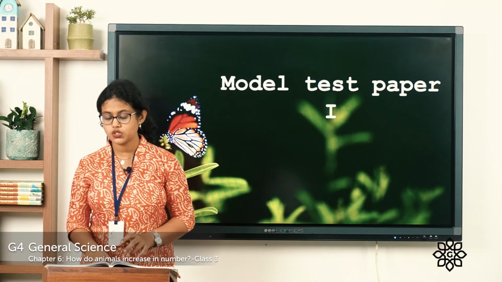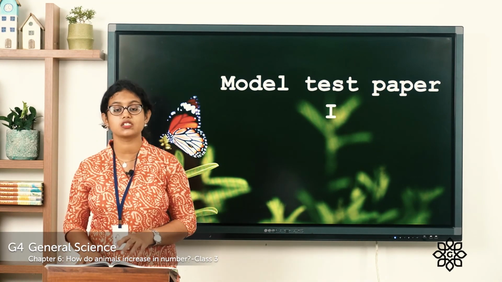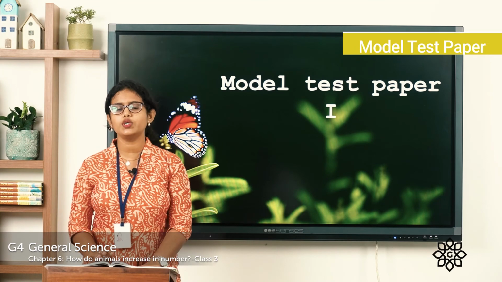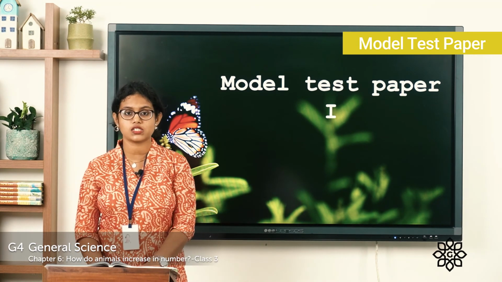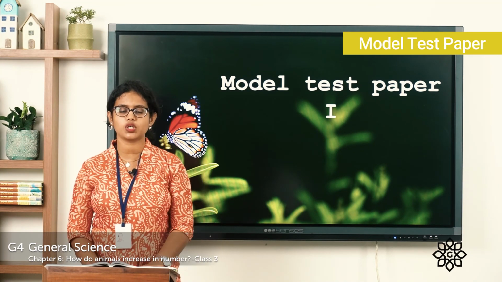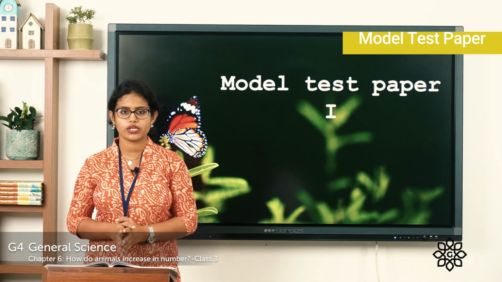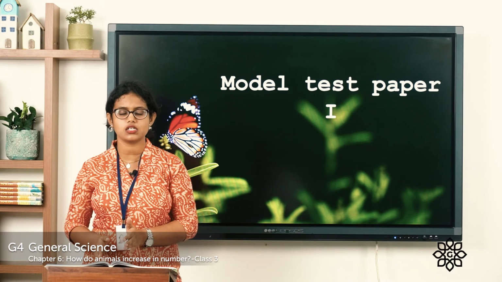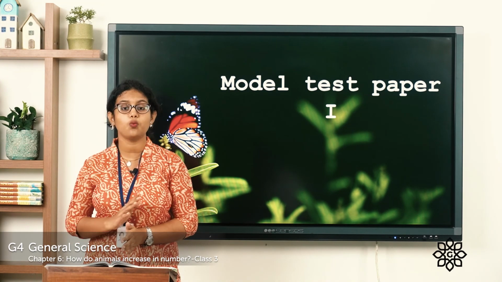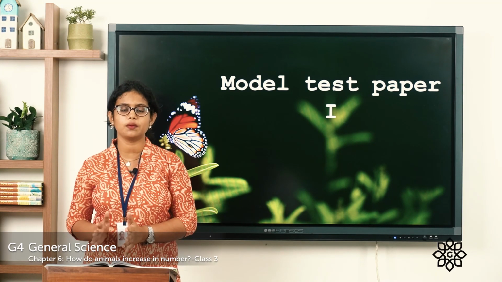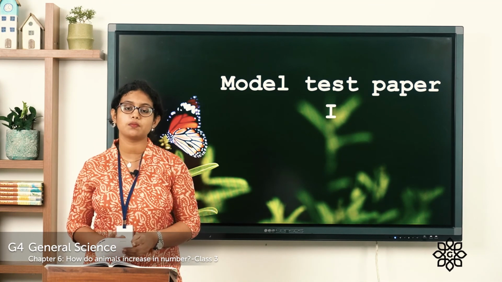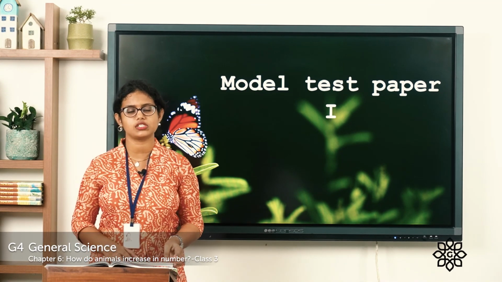Coming to the next page, that is page number 69. It is a model test paper. So you can attempt this as a test paper. Your time duration is 1 hour, and within 1 hour you have to complete these questions. You can write down the answers in the space given. Once you have completed, you can take the picture of these two pages and upload it in Microsoft Teams.